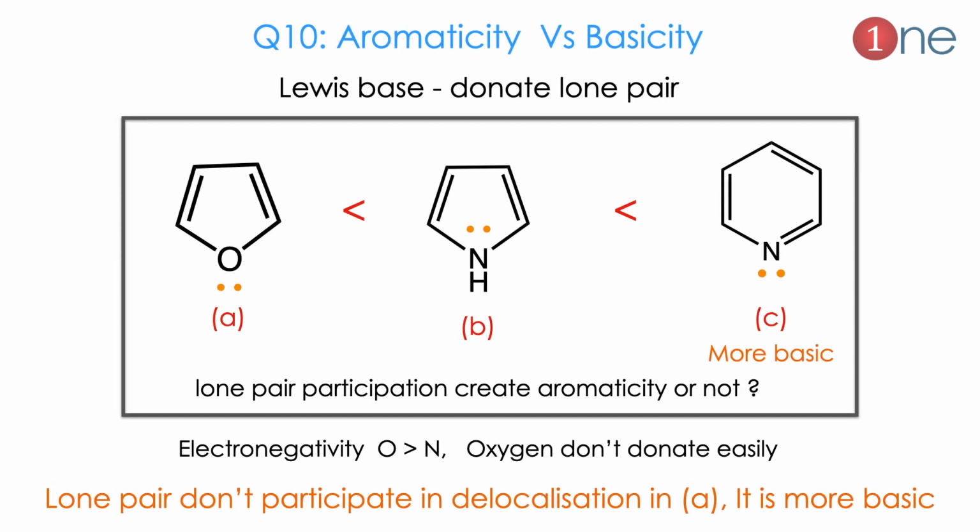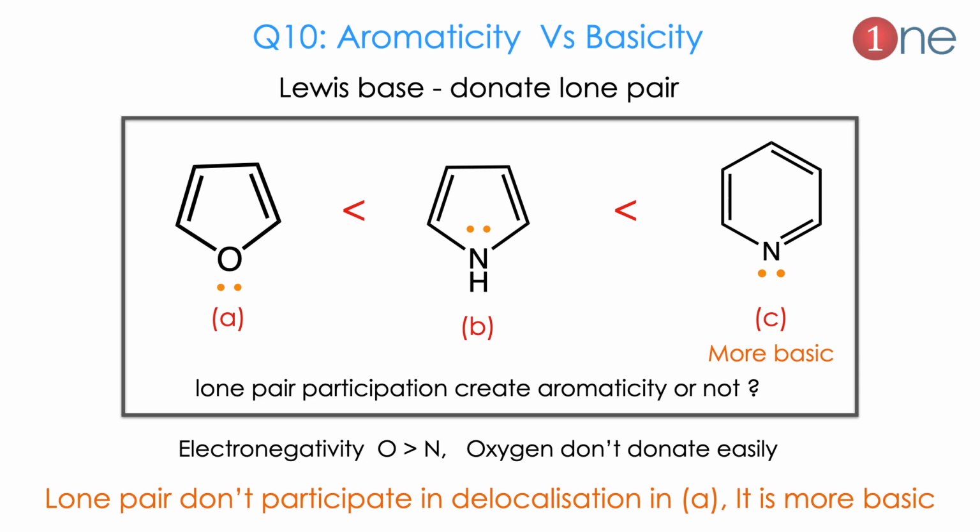Aromaticity can also be related to basicity. Normally this kind of question will be indirect. So we have the three systems A, B and C. All are aromatic here, but which one is basic? You should know whether the lone pair is participating or not. A and B are definitely participating to create the aromaticity. C is definitely not participating, so C will have more protons. C will be more basic because it has a free lone pair of electrons. When compared to A and B, B will be the weaker one.